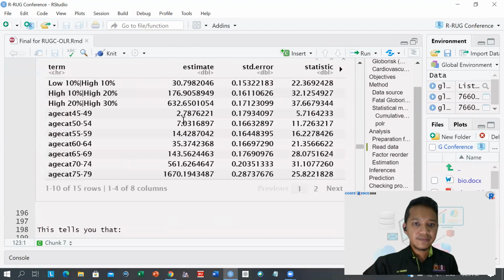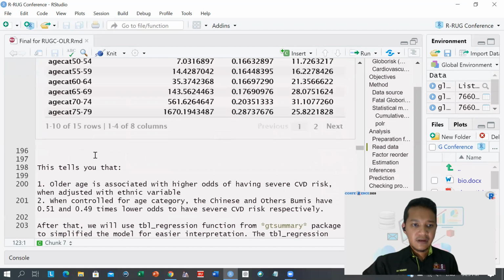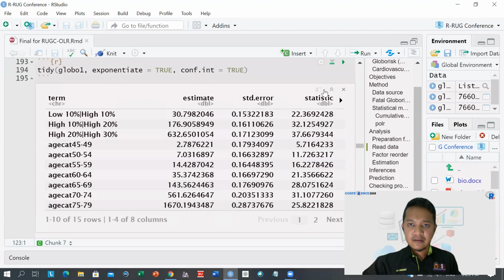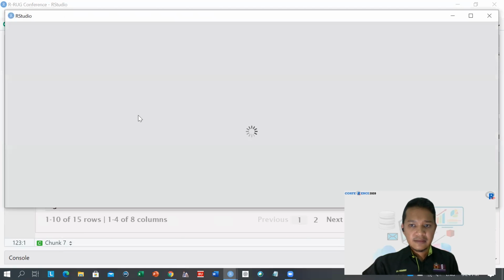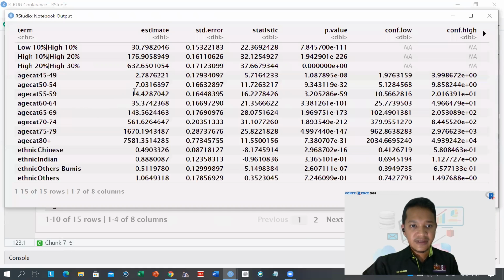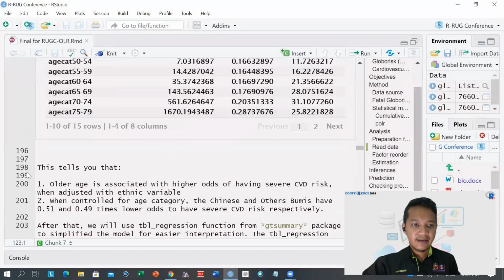All right. Okay, we can see here the age group. The older the age group, the higher the odds ratio. And we can see that the Chinese, Indian, and other Burmese have a protective odds ratio, and the other ethnic group has a risk to develop severe cardiovascular risk in the future.